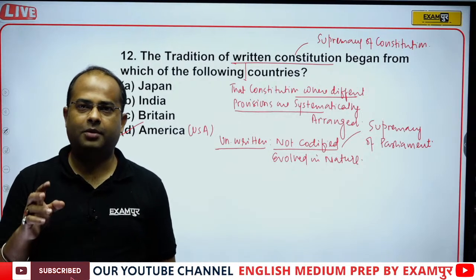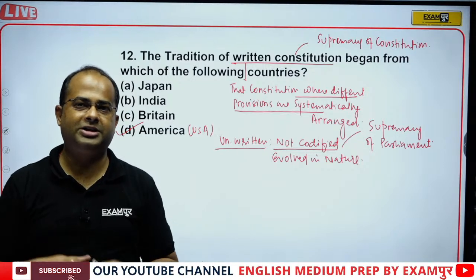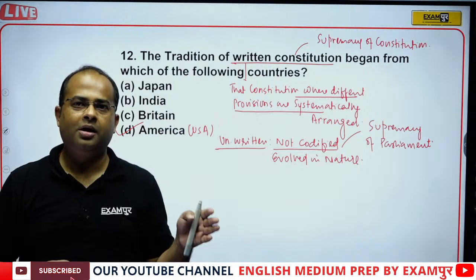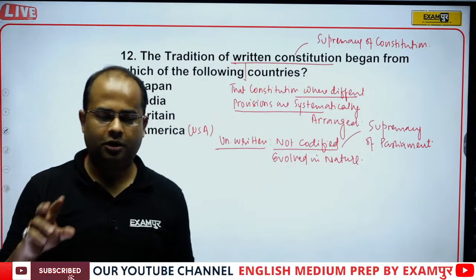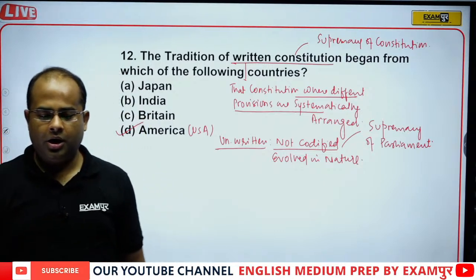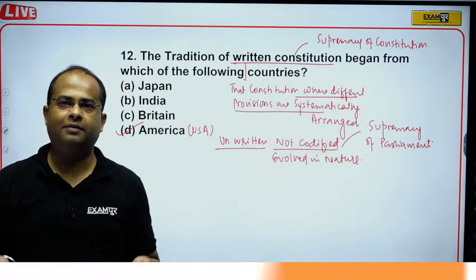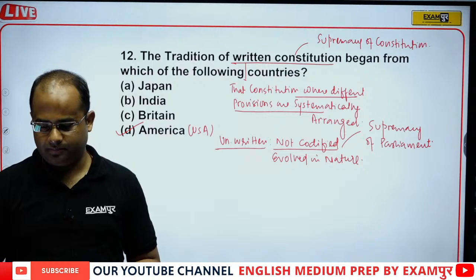It cannot make a male a female or a female a male. So that is the condition of written and unwritten constitution. I hope my dear students you must have understood the difference.